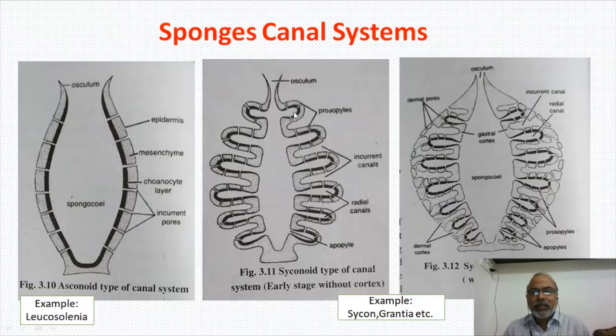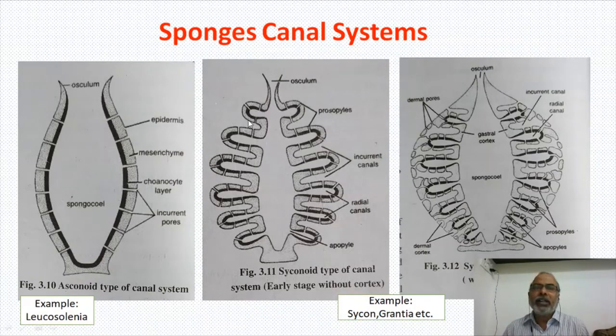Now you see the wall of the sponge in the next diagram: the wall got folded here. Because it is folded, it created so many canals. Earlier in the ascon type, there are no canals, only pores, ostia, spongiocele, osculum, outside. But here, because the wall got folded, it created canals. This canal is in touch with the outside, allowing water inside.